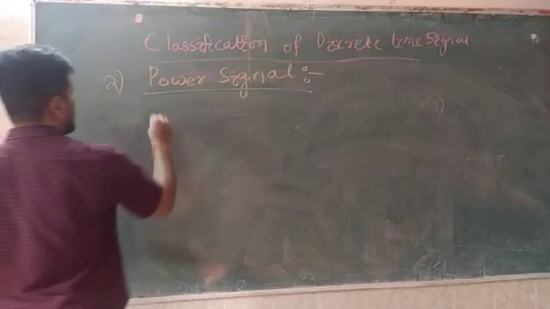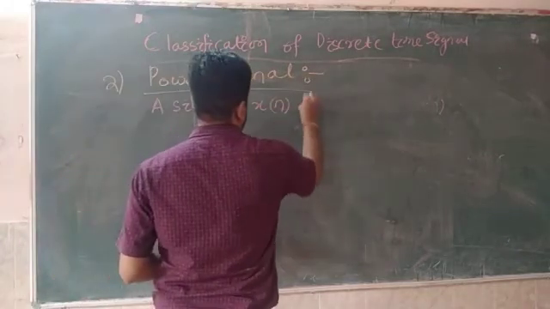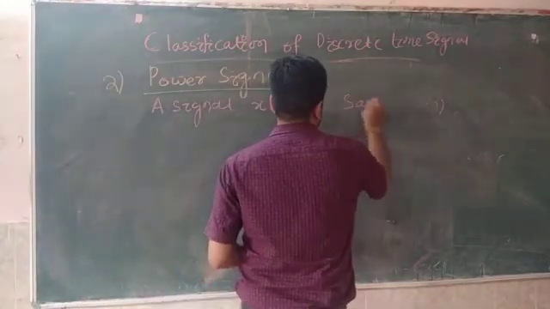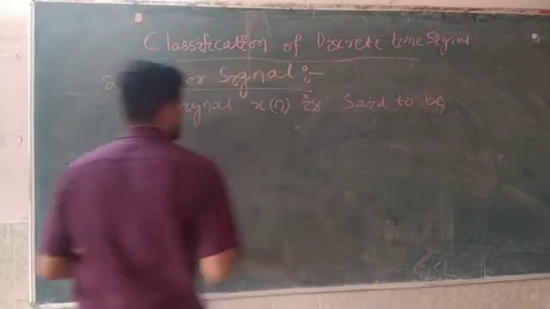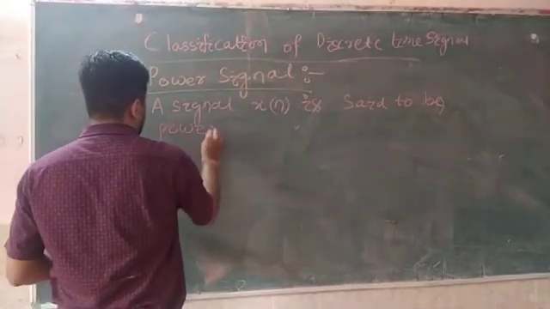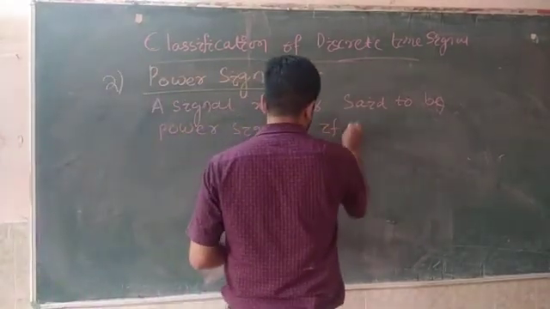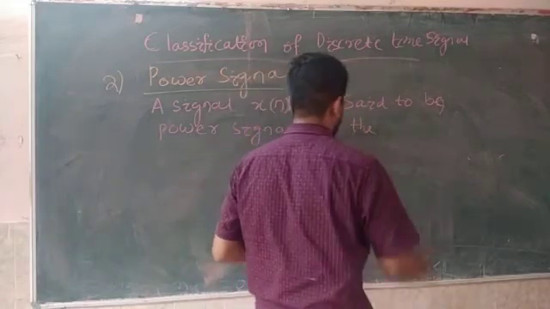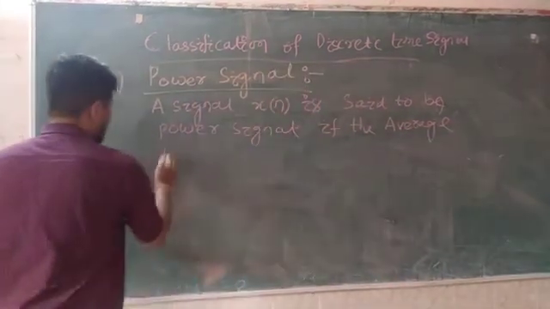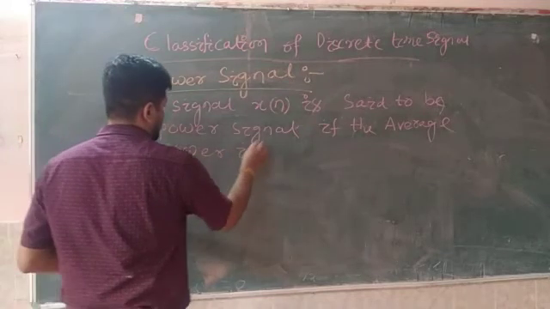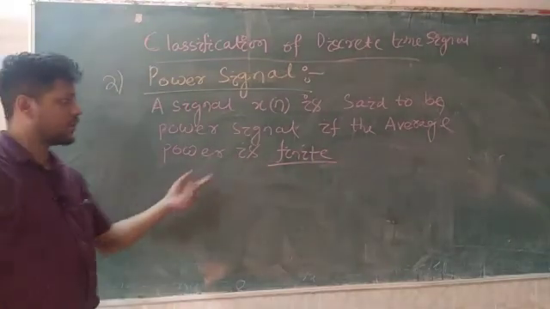So a signal xn is said to be a power signal if the average power is finite. If the average power is finite, this is very important, that's why I am underlining this.